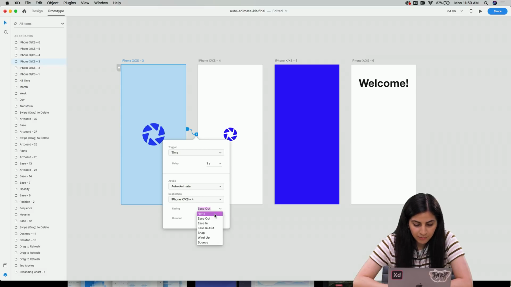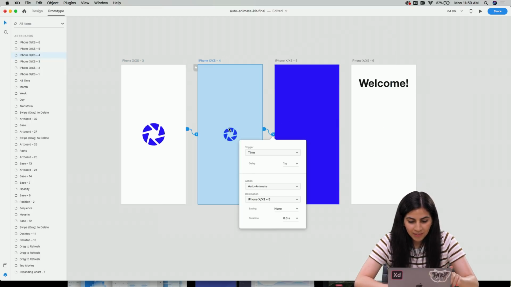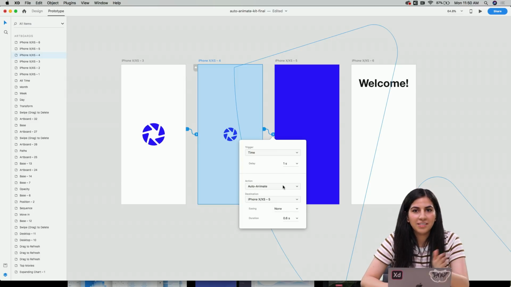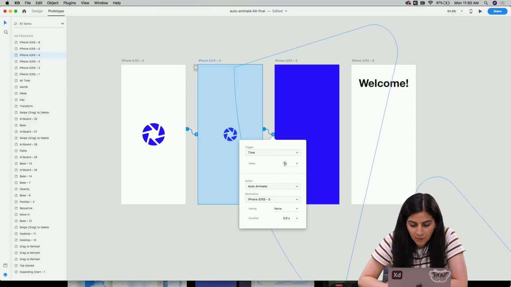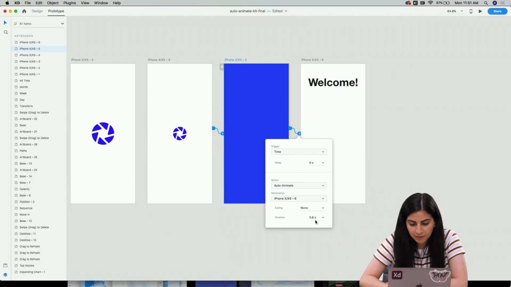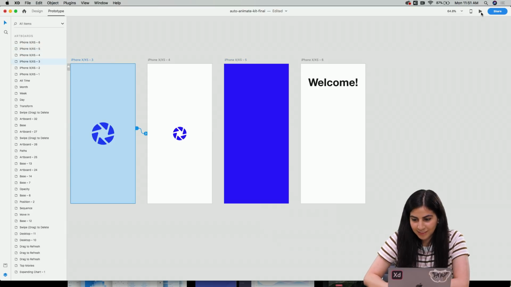And then for easing, I'm gonna do none. And then the duration, let's try 0.6 seconds. And then for when it's smaller, so I move the arrow to this next artboard, and if you can see, all of the settings that I had for the previous artboard are saved, which is really nice. So I don't think I'm gonna do a time delay, so I'll do 0. And then maybe we'll do 0.8 seconds for this one. And then from here to the next artboard, let's try 0.8 seconds as well. So let's see how this looks.